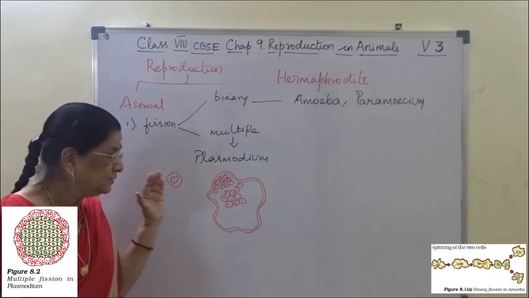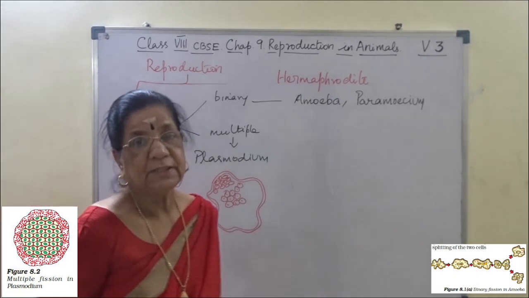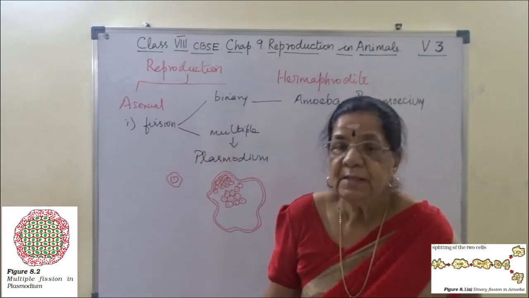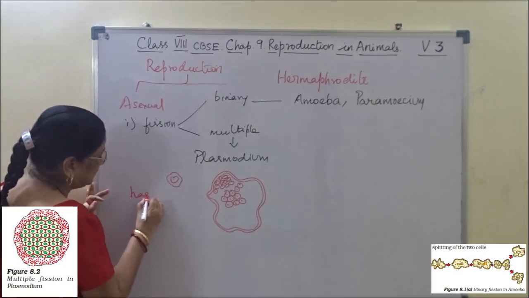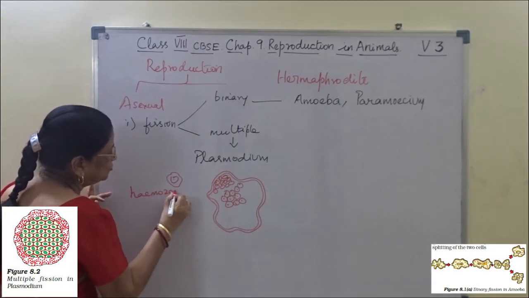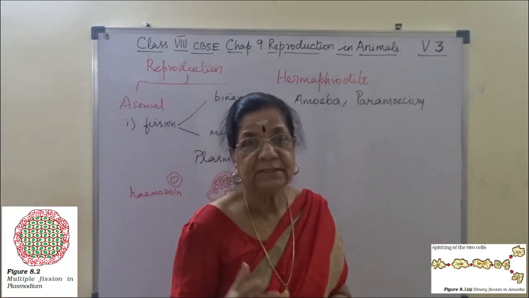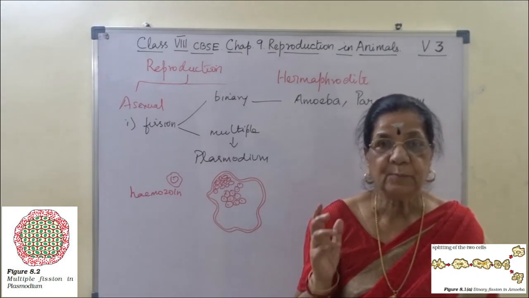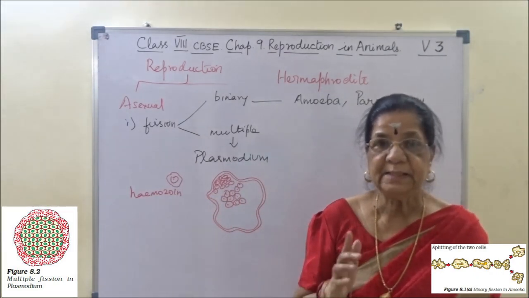Okay. So when it undergoes sexual reproduction, plasmodium produces a poisonous substance called hemozoin in the blood. Because of that, it increases the body temperature. The person is suffering from malarial fever.